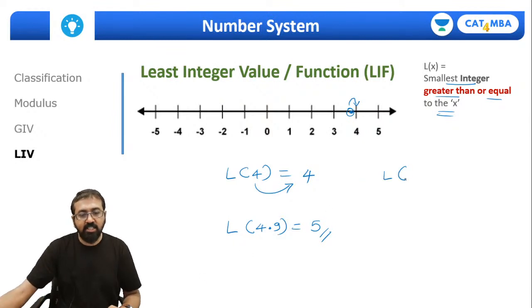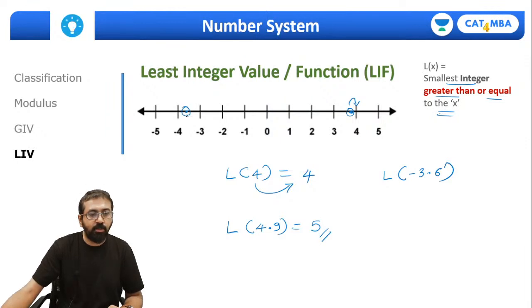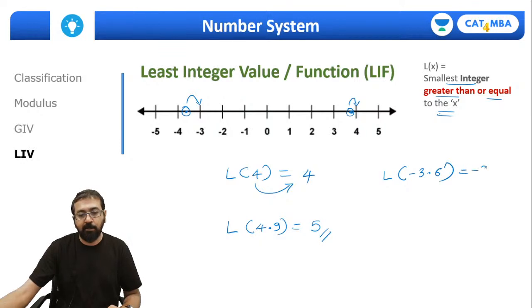Same way, what is the least integer value of minus 3.6? So where is minus 3.6? It should be somewhere over here. So which is the first integer towards the right of this? Of course, it's minus 3.